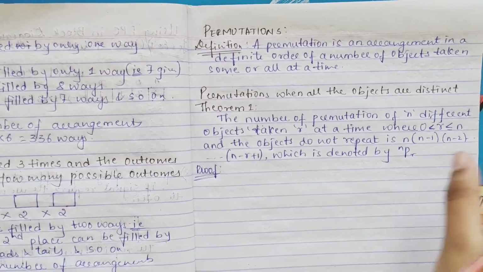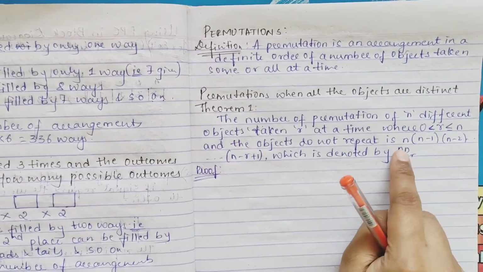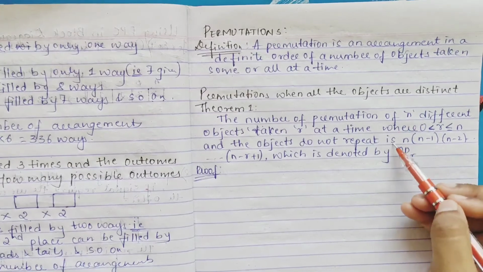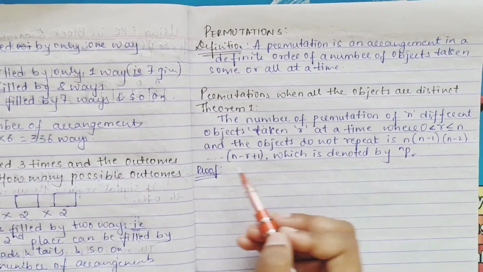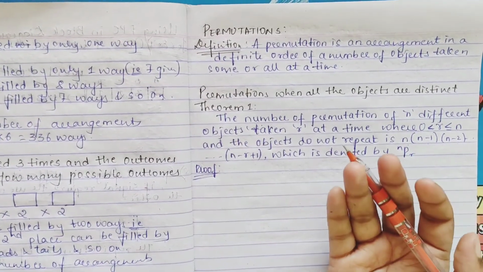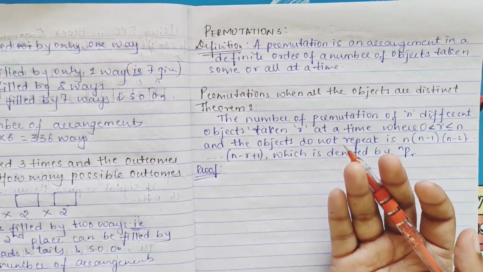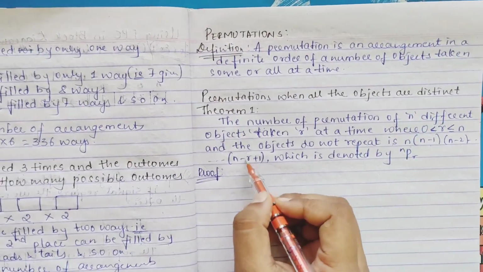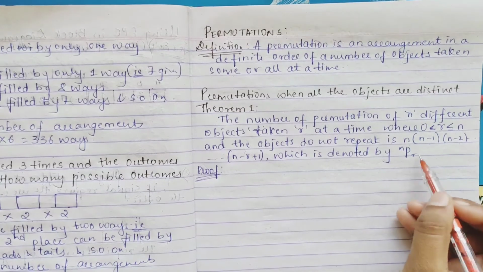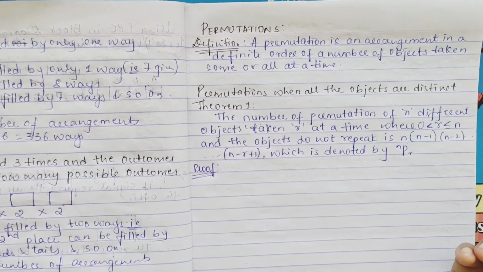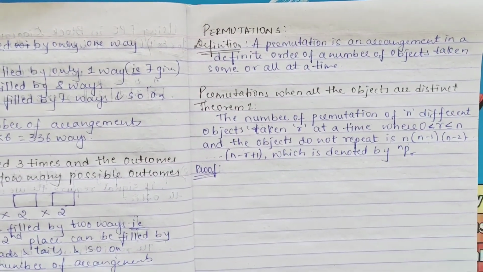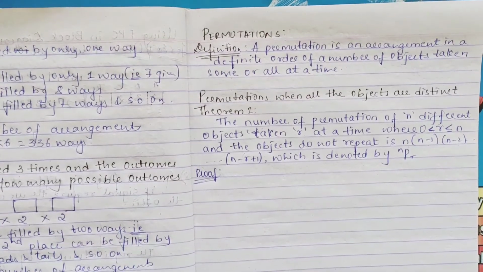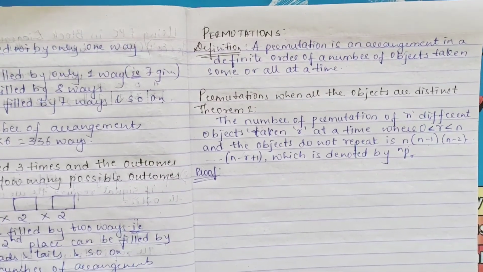And the objects do not repeat: n, n minus 1, n minus 2, and so on up to n minus r plus 1. This is denoted as nPr, okay, nPr. In short, it is denoted like that.